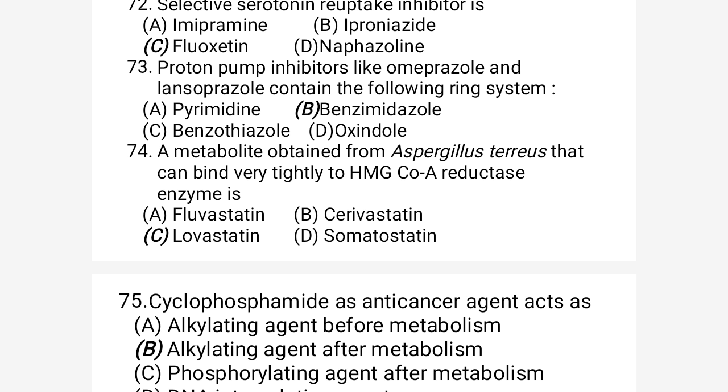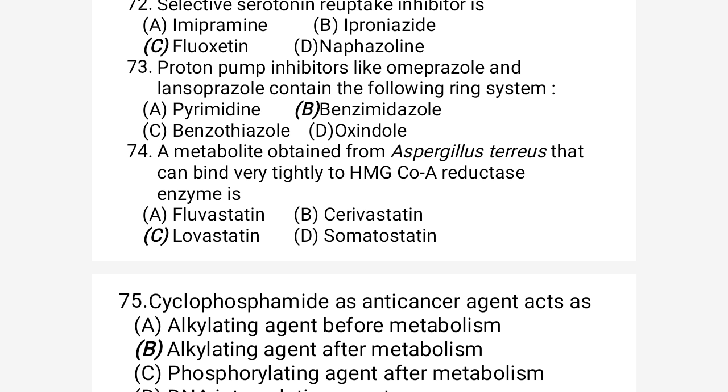All statins can inhibit HMG coenzyme reductase enzyme, like simvastatin, fluvastatin, lovastatin. All are the statins.